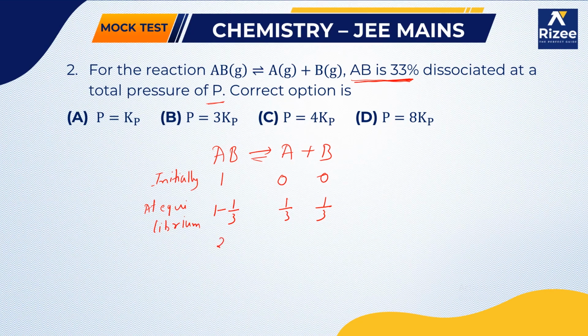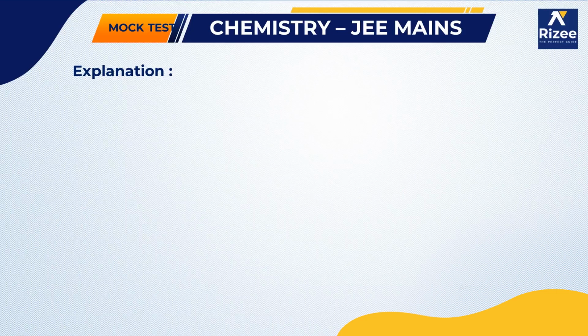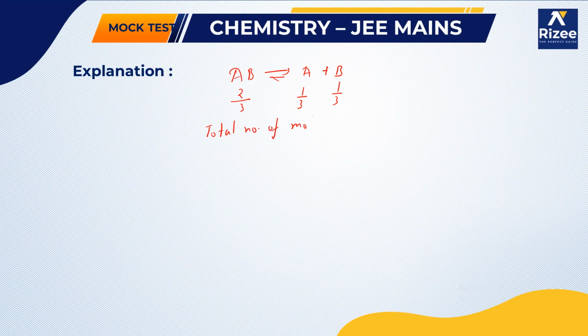So this is 2/3, 1/3 and 1/3. At equilibrium the number of moles of AB, A and B are 2/3, 1/3 and 1/3. So what is the total number of moles? Total number of moles is 2/3 plus 1/3 plus 1/3, which is 4/3.